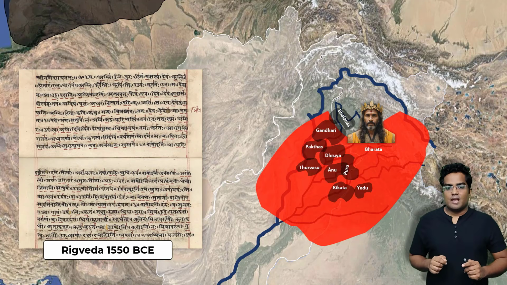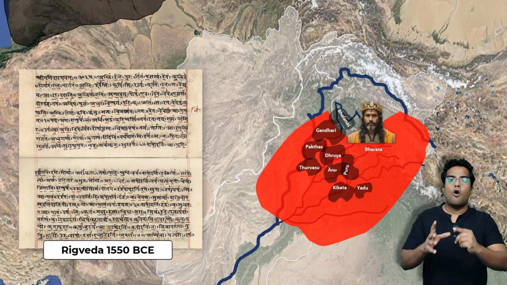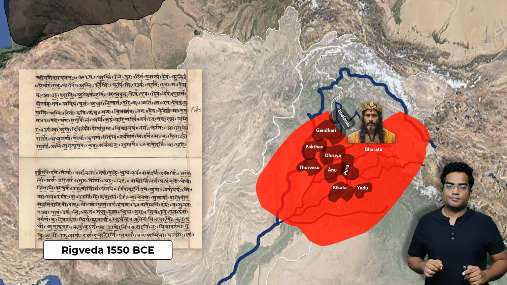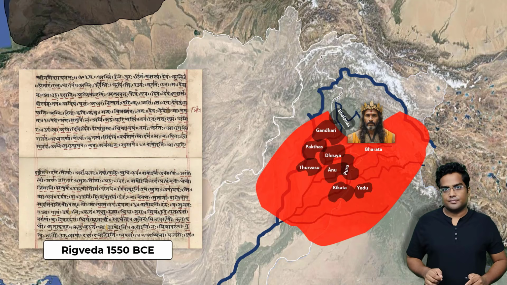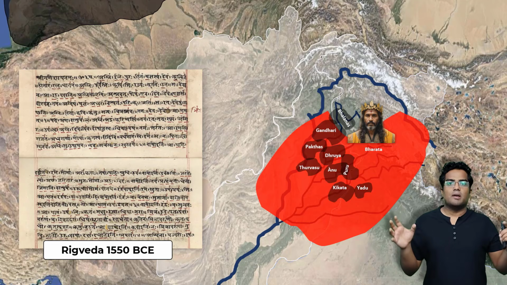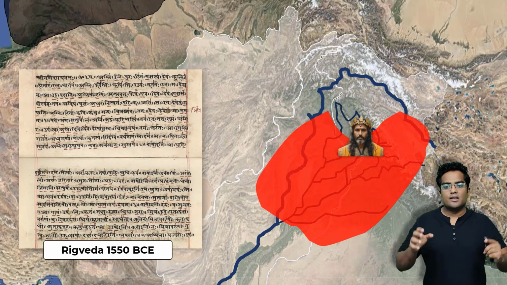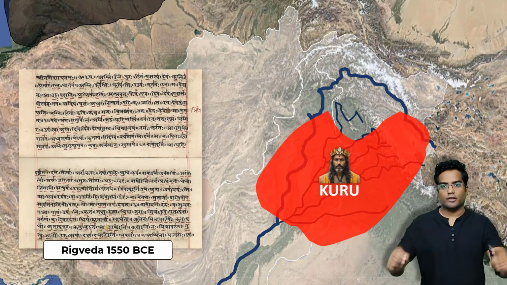So what's next? Now, the Bharata tribe essentially absorbed all of them into their empire, their own kingdom. King Sudas was quite benevolent and he forgave everyone. And he later asked all of them to join and make a bigger kingdom, a bigger polity. And this essentially became the first Indian polity called the Kuru kingdom.